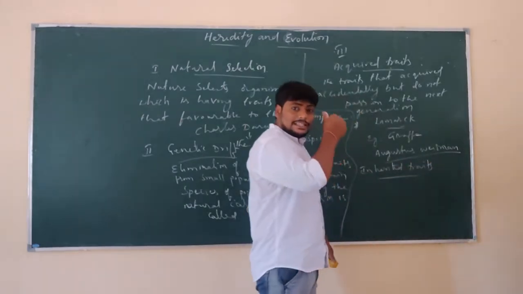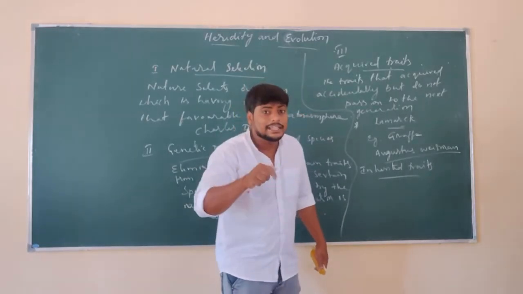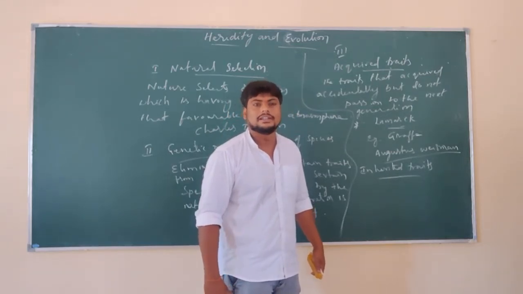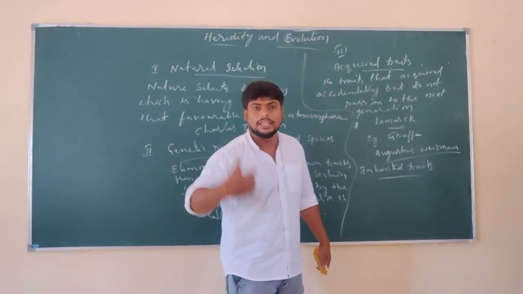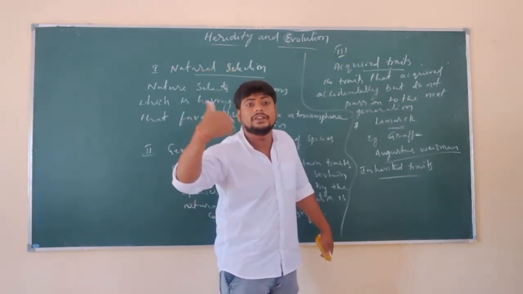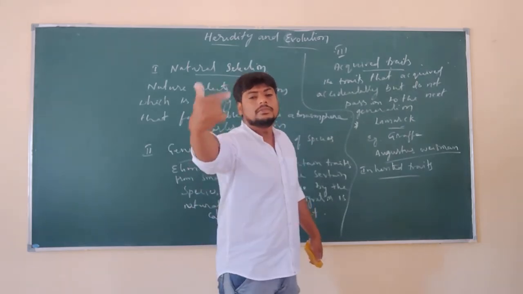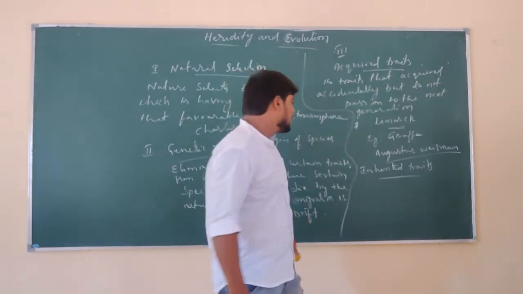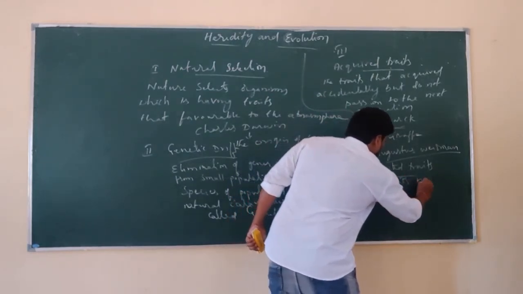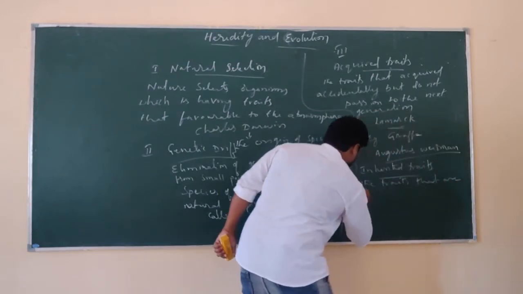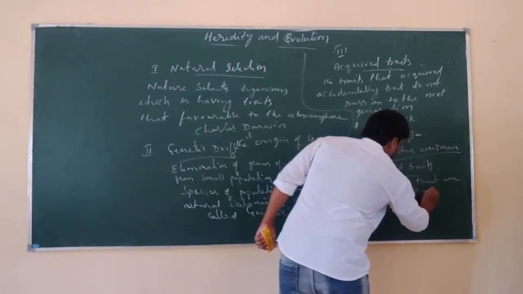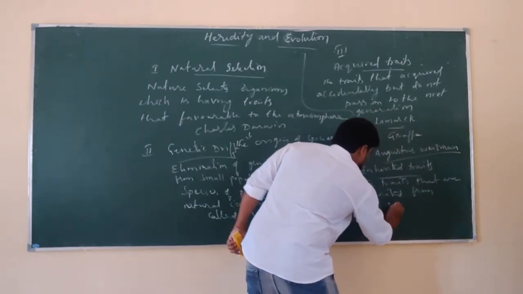What do inherited traits mean? The traits that can transfer from one generation to the next generation. The color of the body, color of the hair, height of the body, all these characteristics we get from parents. So understand, they are all inherited.